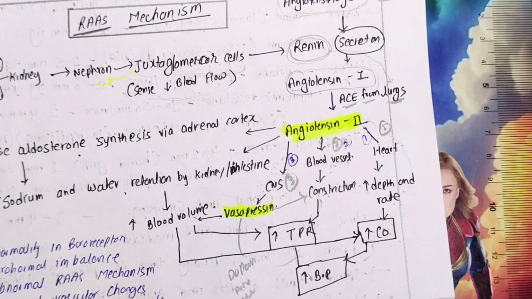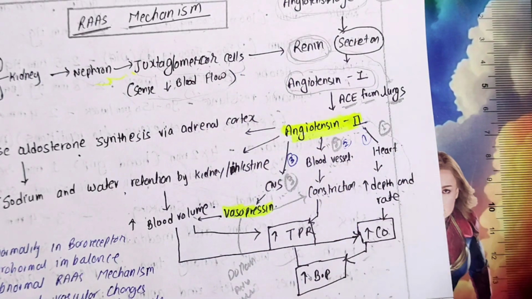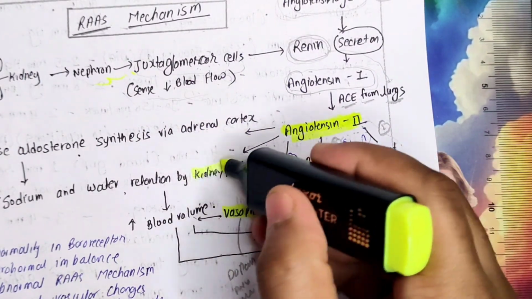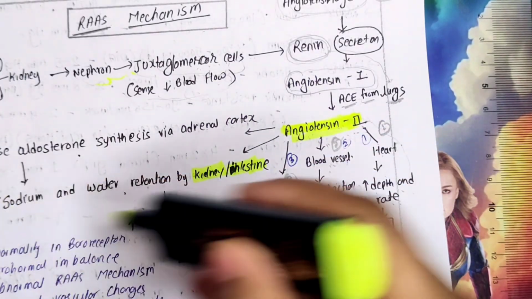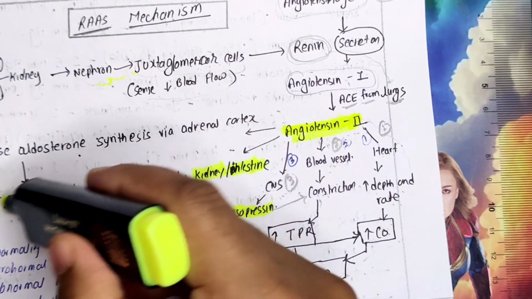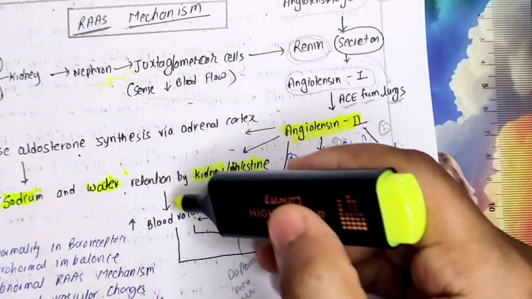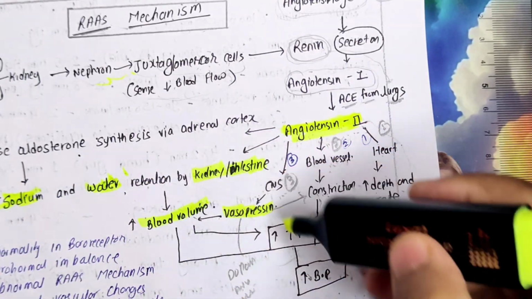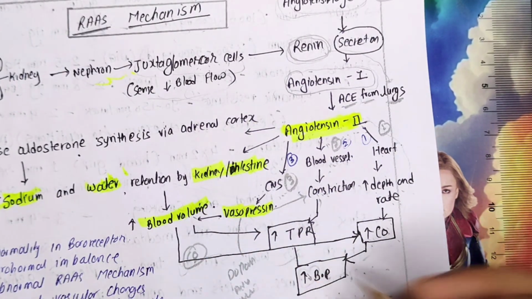This is a beautiful compound, angiotensin. Now what this angiotensin is doing, it is directly going to the kidney and intestine, and it is telling ki let's retain sodium, because kidney will filter the sodium. Let's retain sodium and water also. Sodium and water retaining means blood volume is increasing, matlab cardiac output is increasing, matlab BP is increasing.